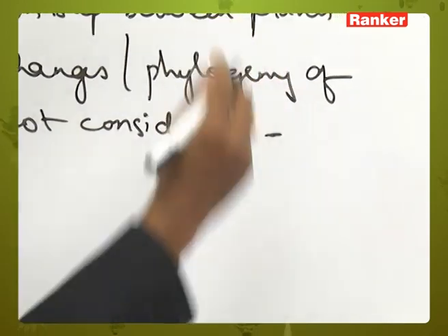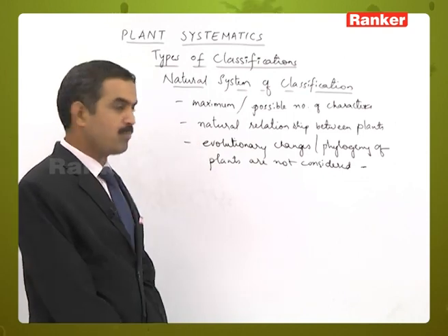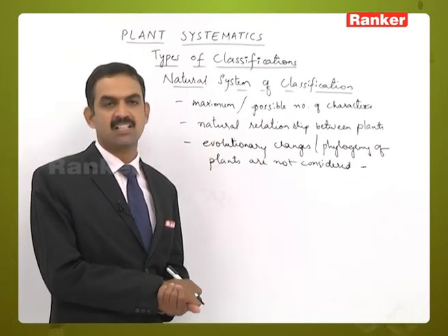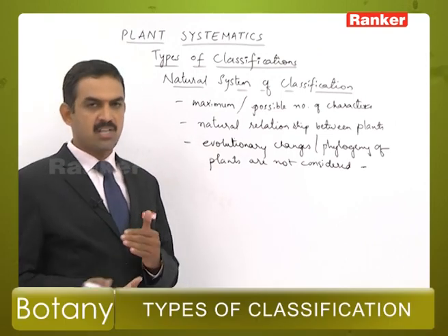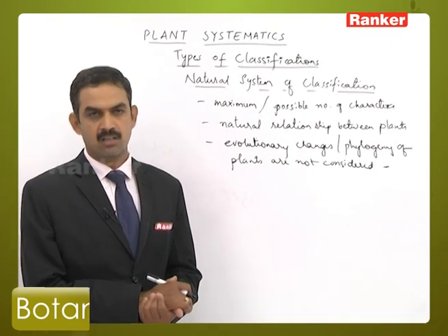So this is one negative aspect of the natural system, because if we consider evolutionary change also, it may give better characters, because of the changes taking place from one generation to another, the same species have to be considered here.